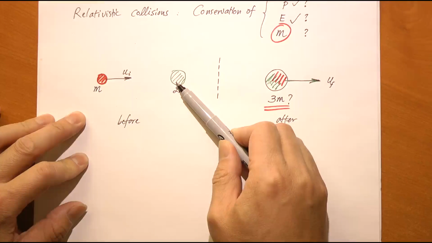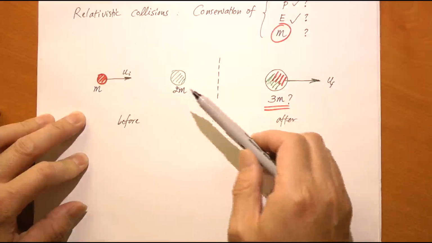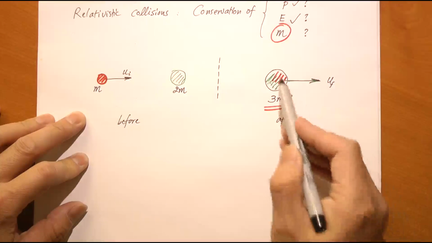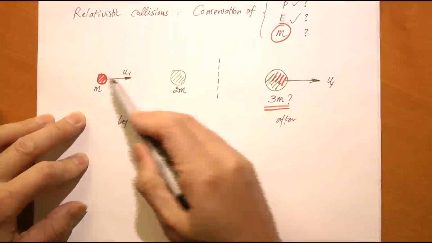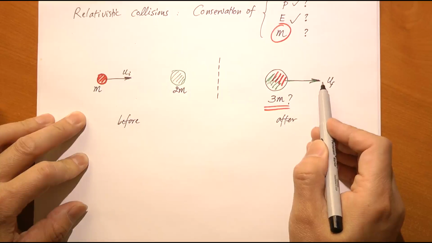We can write the conservation of energy and momentum for this collision process. Again, for simplicity, let's assume the process is completely inelastic, meaning that as a result of the collision, they merge together to form a single particle, which moves with speed u final after the collision.